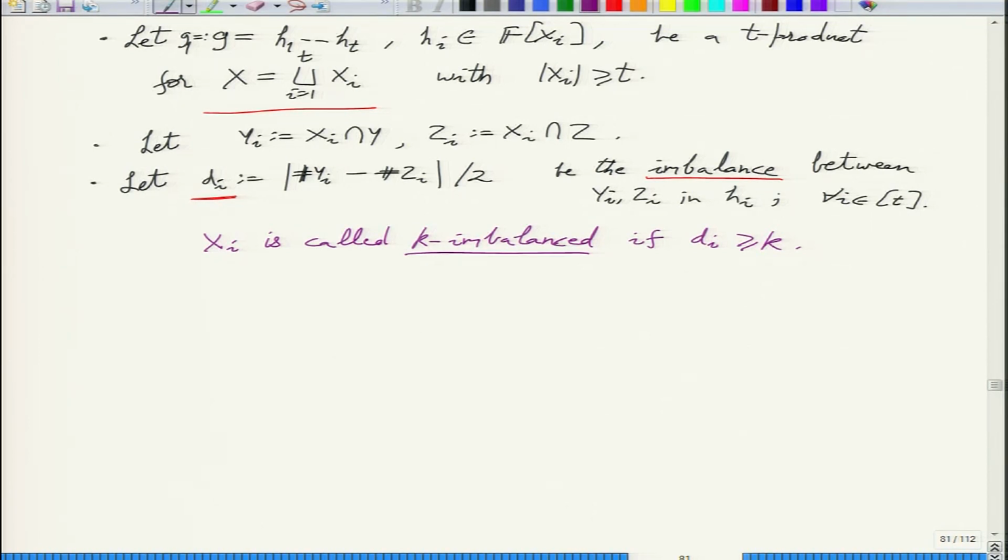We are using somewhat graph properties, and then mostly probability. So we'll call this variable set of Hi K imbalanced if the discrepancy is at least K, and it will be useful to define Bi, which is half the sum of Yi and Zi, which by definition is Xi.